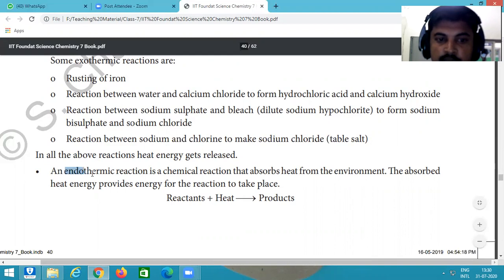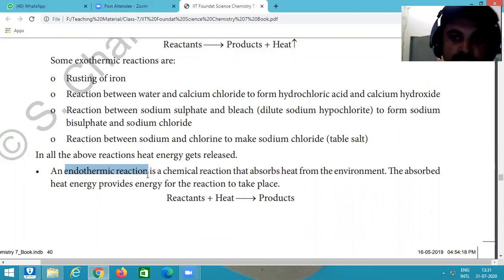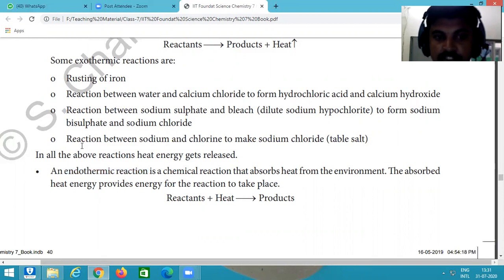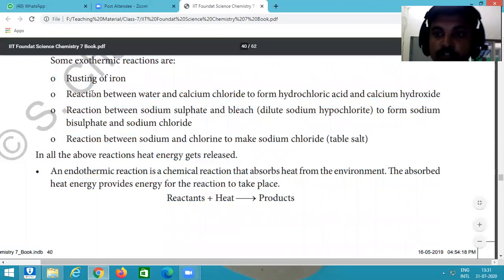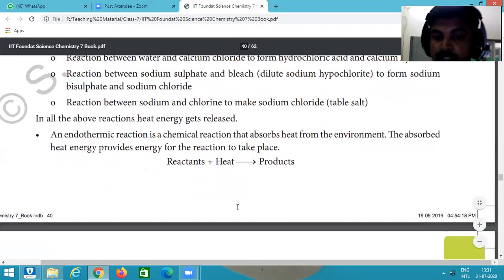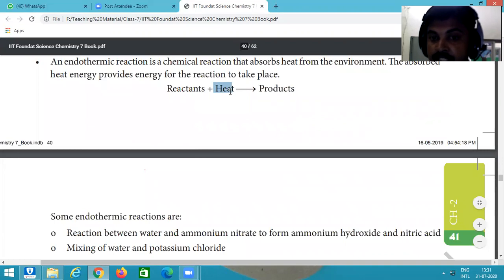Now come to the next type of reaction, endothermic reaction. Both are chemical reactions, but on the basis of released energy and absorbed energy, these are classified into two categories: exothermic reaction and endothermic reaction. Exothermic means energy का exit होना, endothermic means energy का absorb होना. In this reaction, energy is absorbed in the form of heat from the environment. The reactant takes the heat from the environment and forms the product. The product is different from the reactant. In this reaction, energy is absorbed.